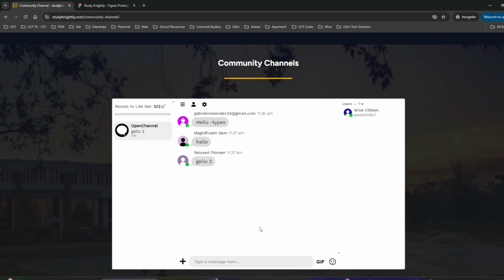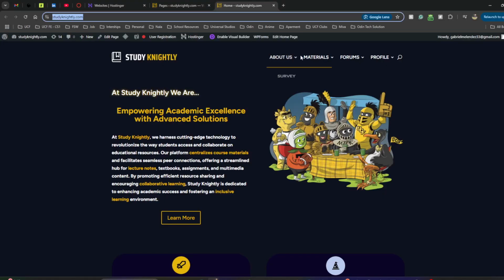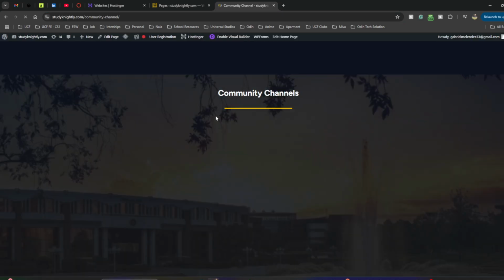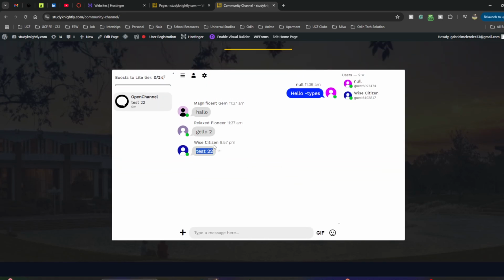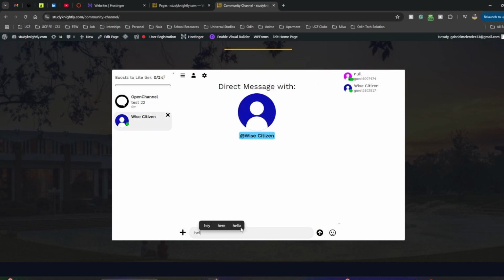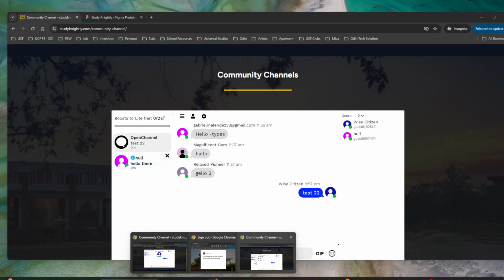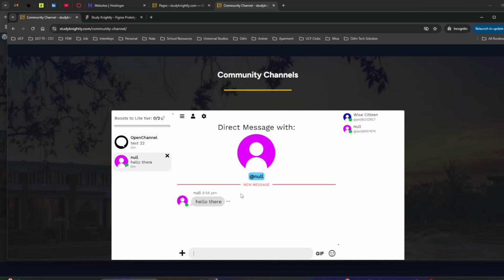And here's the first function where people can come here and type in our chat, and it's live. If you see test 2, I'm using an incognito window at the moment. So if I'm a different user and go over here, I can see the response by Y Citizen, and I can do a direct message to him or her. And if I go to the other one, I do got here, hello there, by null.